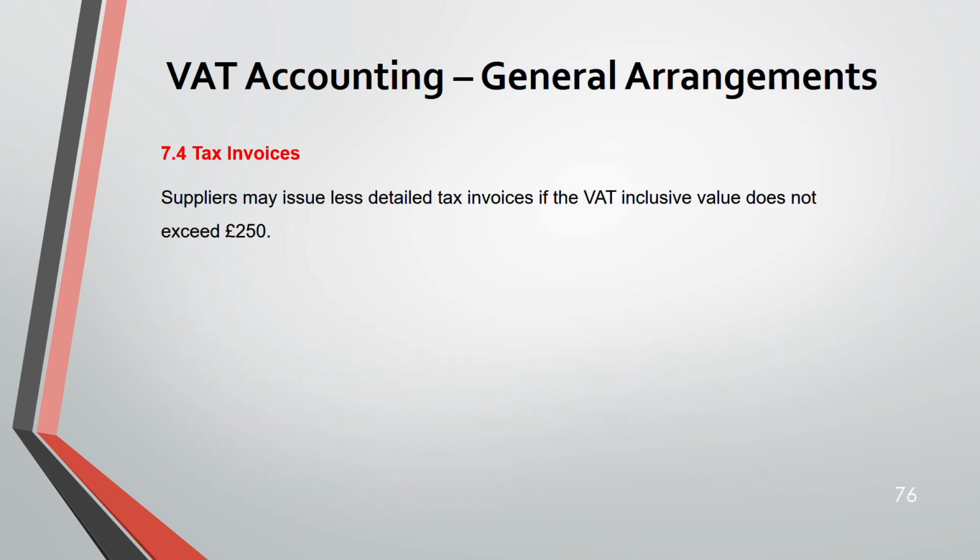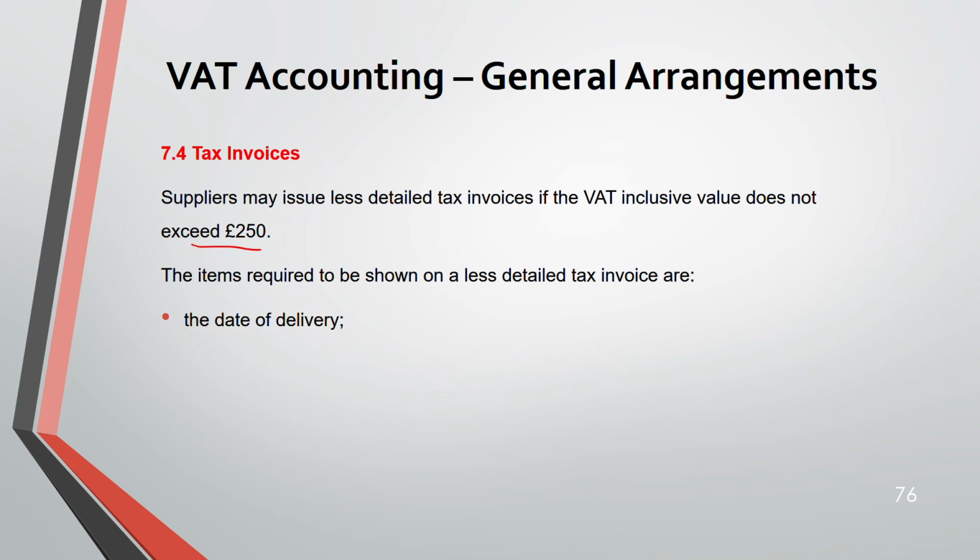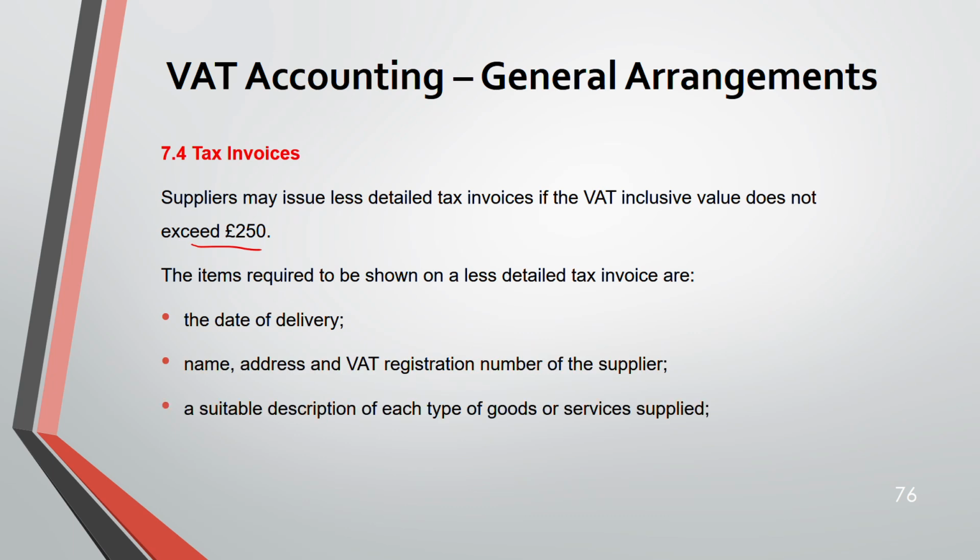Now, suppliers may issue a less detailed tax invoice if their VAT inclusive value does not exceed 250. Less detailed means less than what we have shown in the previous slide. Items to be shown on a less detailed invoice are date of delivery, name, address, VAT registration number of supplier, suitable description of goods or services, rate of VAT, and total amount due. These are the 5 things.